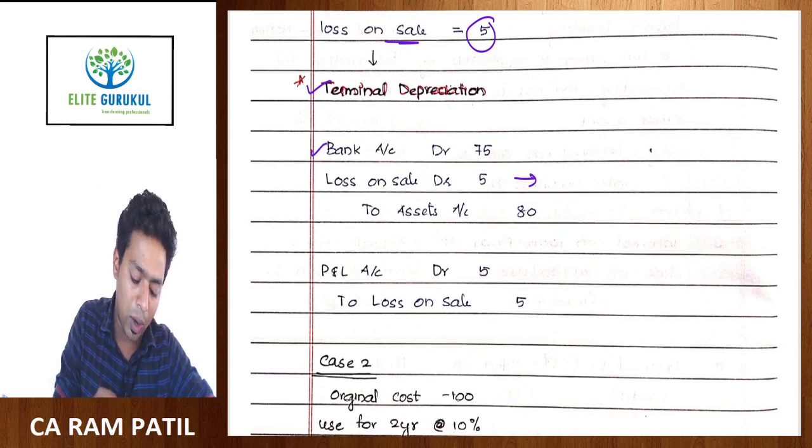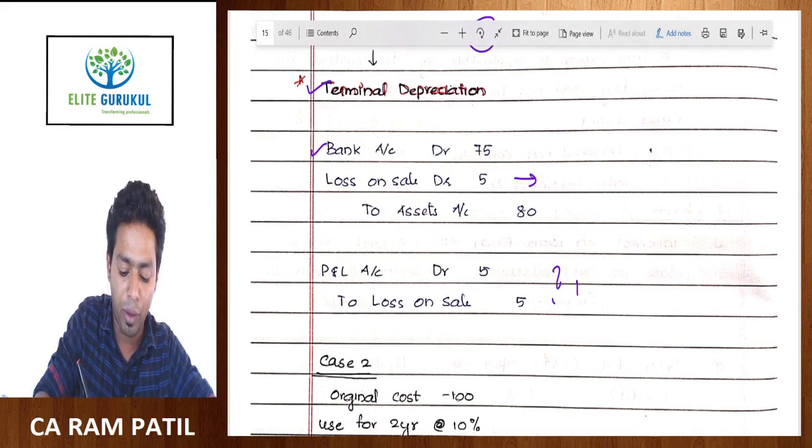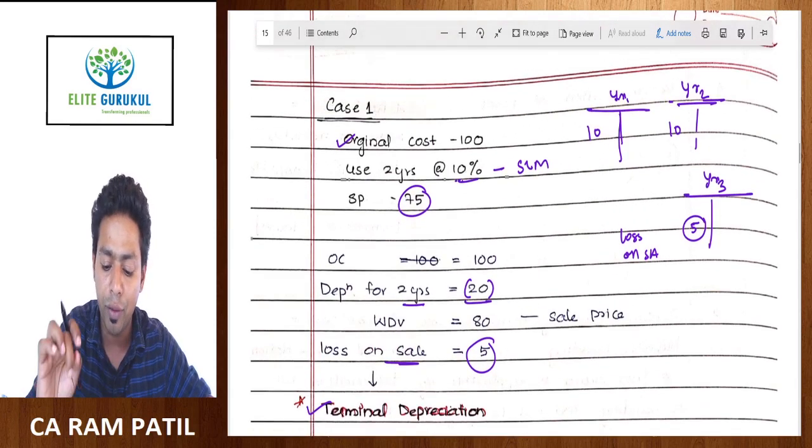So profit and loss account debit to loss on sale of asset. This is the transfer entry that we pass. Because of that, your P&L account will take a hit of 5 rupees.